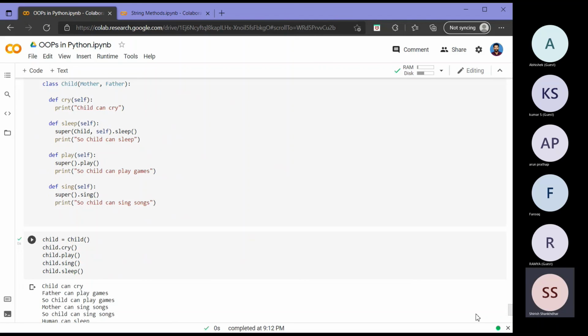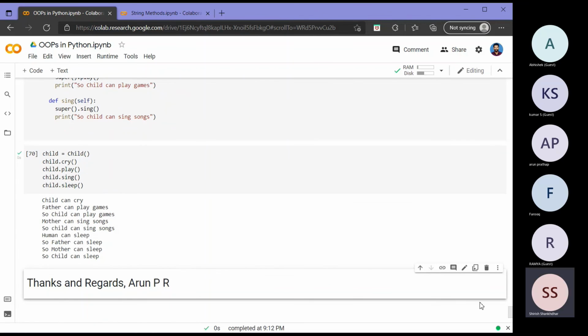As you can see here, my objective is that I had inherited from father and mother, so I need to basically control from which root, through the father root or mother root, that human.sleep comes down. So here, as you can see, no confusion with father play games, sing songs, etc. Here, as you can see, human.sleep, father can sleep, mother can sleep, child can sleep. All these came with the way I have implemented it. So you can go through the implementation later. So with that, we will conclude our object-oriented programming topic.